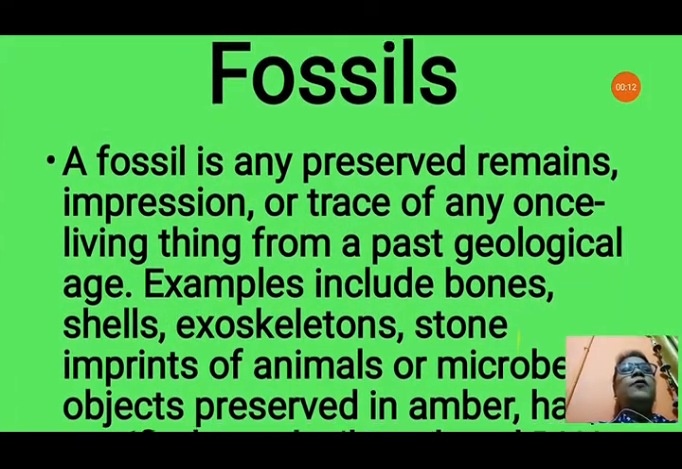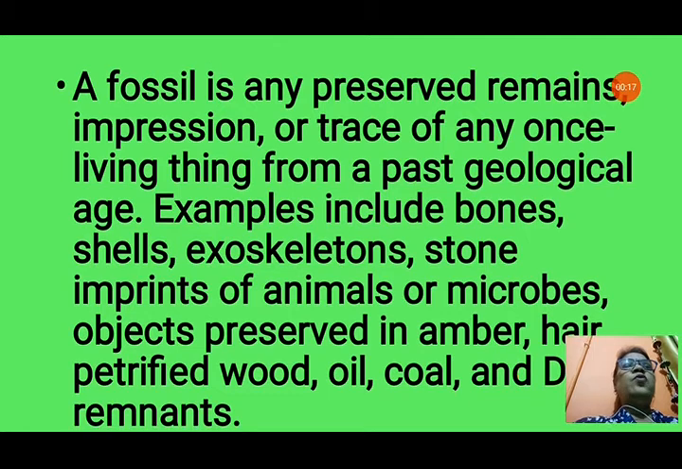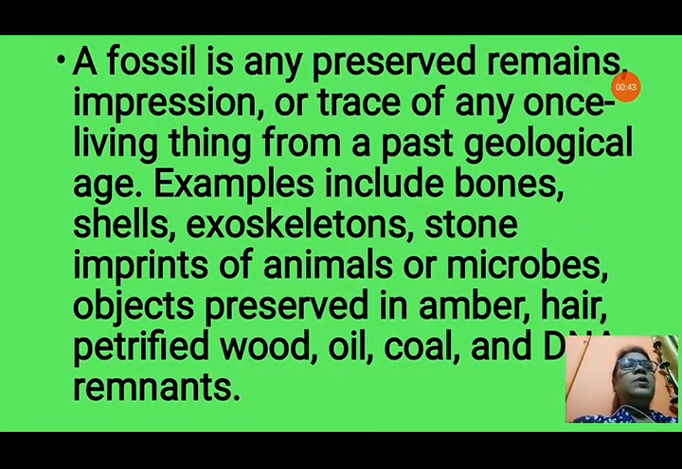A fossil is any preserved remains, impression or trace of any once living thing from a past geological age. That means anything that was once living can become a fossil after thousands of years. Examples include bones, shells, exoskeletons, stone, imprints of animals or microbes. Objects preserved in amber, hair, petrified wood, oil, coal and DNA remnants can be preserved.